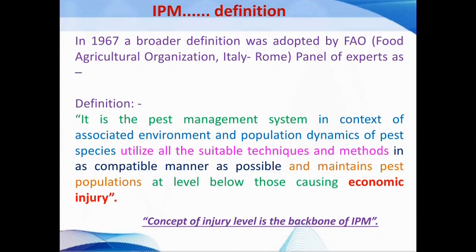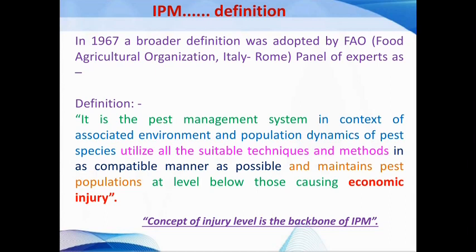Now the definition of IPM. In 1967, one of the leading institutes of agriculture, the FAO, Food and Agriculture Organization, gave a universally accepted definition.